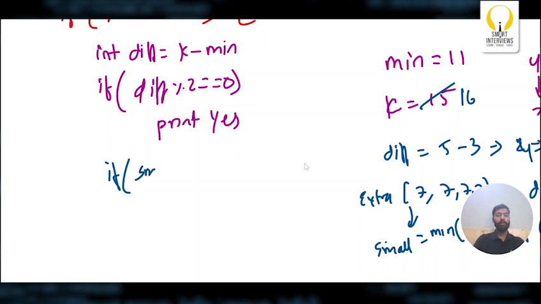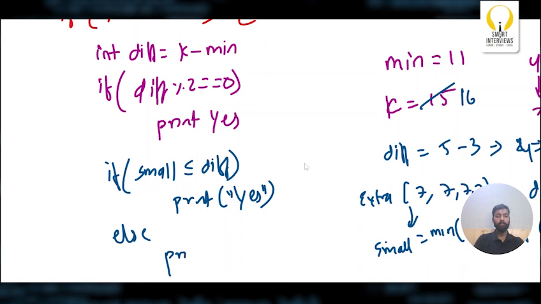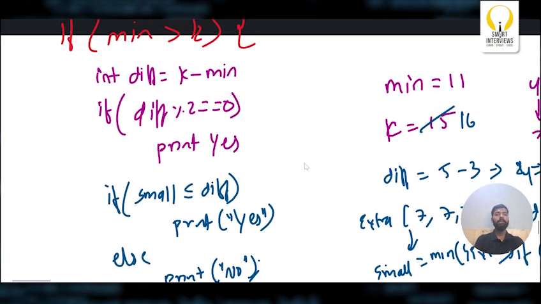So I'll simply say if small is less than or equal to the difference, then I'll simply print yes. Else print no. That's it. That's the entire logic.